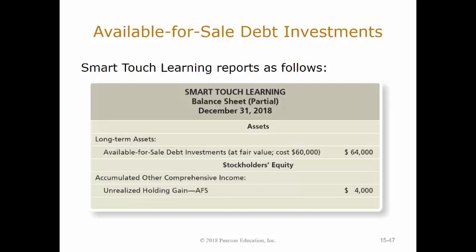So on your balance sheet, you would report your available for sale debt investments. They're using the same method here where they report it at carrying value, at its fair value, and then report its historical cost separately. So it's carrying at $64,000 with a historical cost of $60,000. And in your stockholders' equity section, you would have a whole different section beyond your paid-in capital and beyond your retained earnings called your accumulated other comprehensive income, or AOCI, and we will report our unrealized holding gain on our available for sale debt investment there for the $4,000 instead of putting it on the income statement.